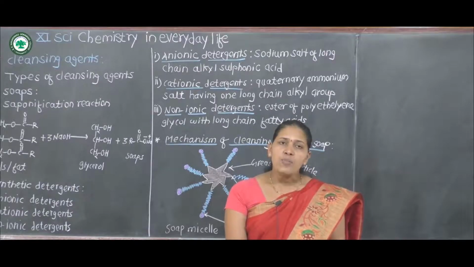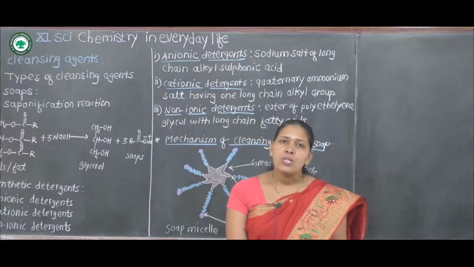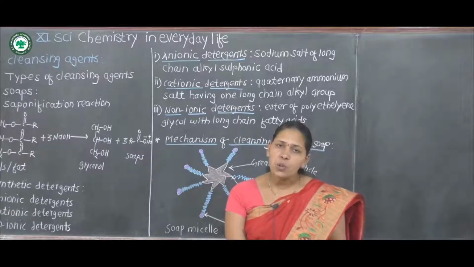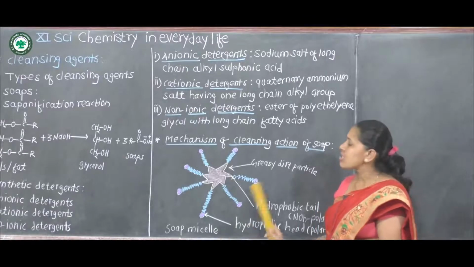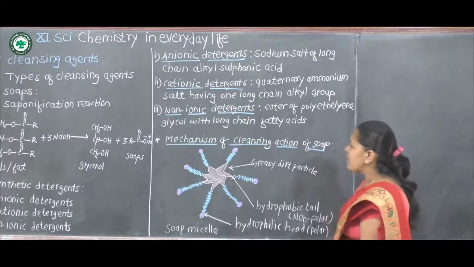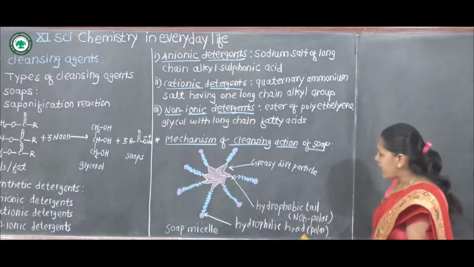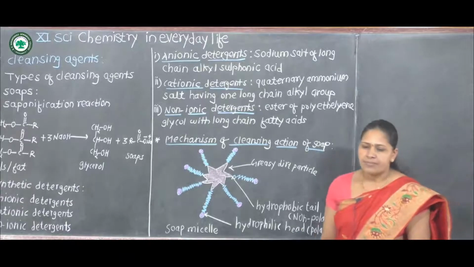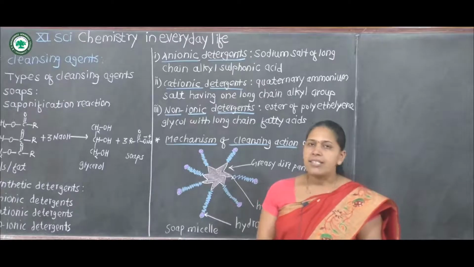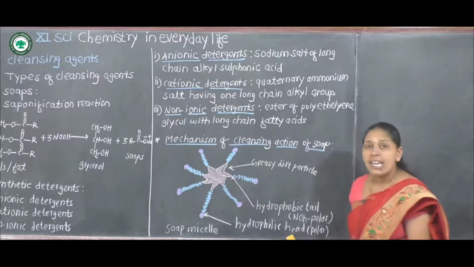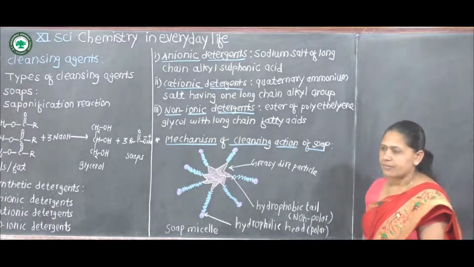The molecules of soaps and detergents have 2 parts. Here a diagram of a soap micelle at work is drawn. One part is the polar part, called the head, and the other is the non-polar part, called the tail.